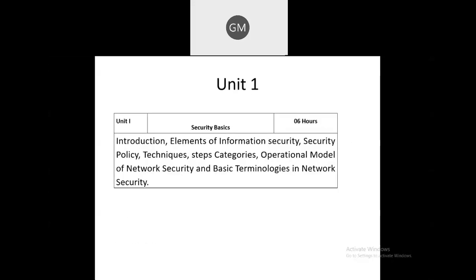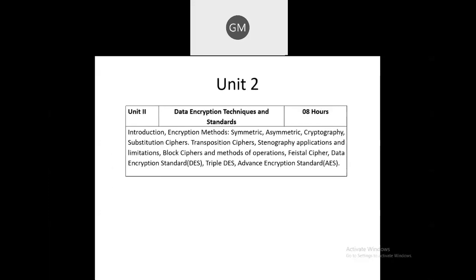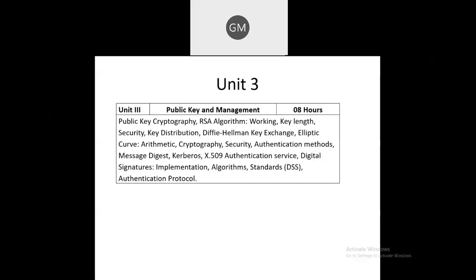So the first unit, again I am repeating, we are going to learn the introduction and basics of cybersecurity. And then in the second unit, what are the different data encryption techniques, that is AES algorithm, triple DES, and the advanced encryption algorithm. All these are the data encryption techniques which are available in cybersecurity. And again, what are the different types of ciphers? As I told you, symmetric and asymmetric cryptography, substitution ciphers, and transposition ciphers. So these points we are going to learn in the second unit.